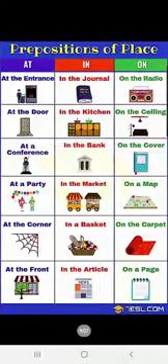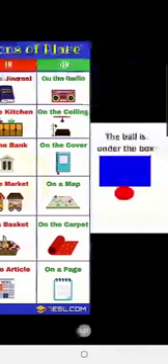Alright? See, at, in, on. At the entrance, at the door, at a conference, at a party, at the corner, at the front. In the journal, in the kitchen, in the bank, in the market, in a basket, in the article. On the radio, on the ceiling, on the cover, on a map, on the carpet, on a page. So here are some more examples of prepositions of place.